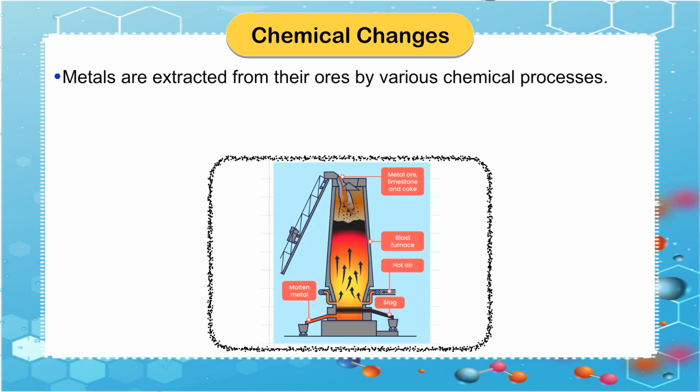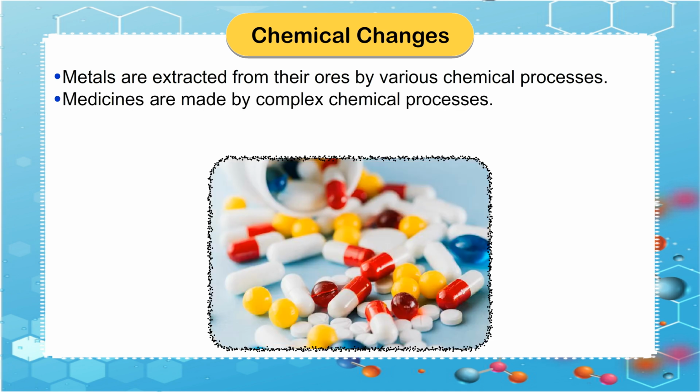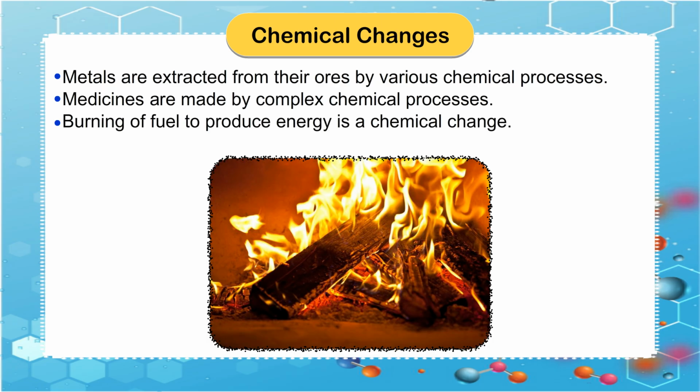Metals are extracted from their ores by various chemical processes. Medicines are made by complex chemical processes. Burning of fuel to produce energy is a chemical change.